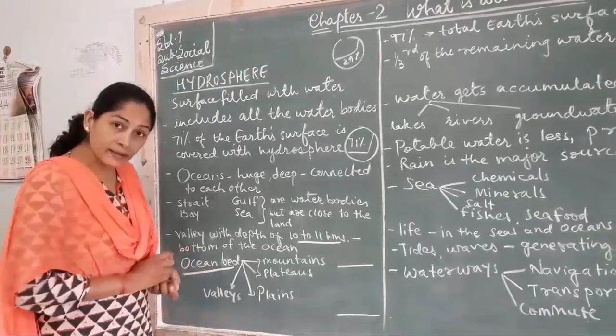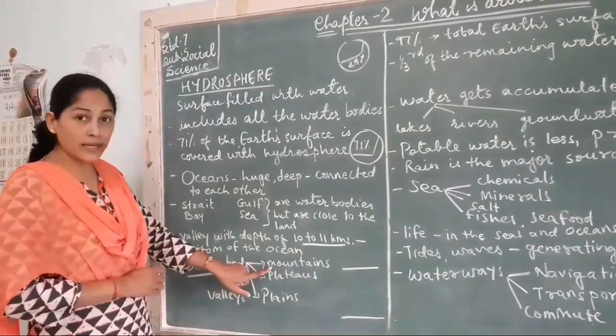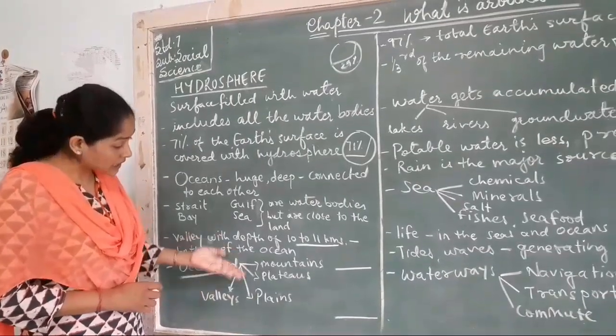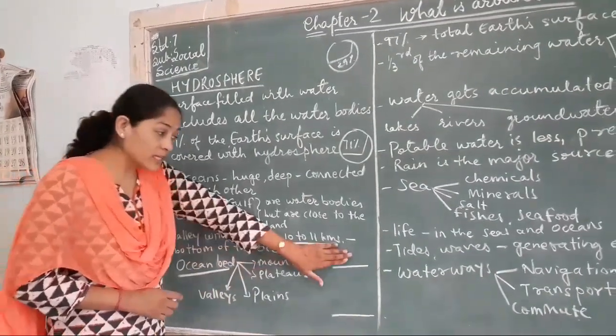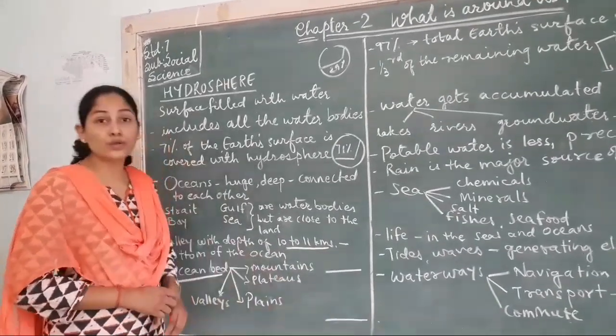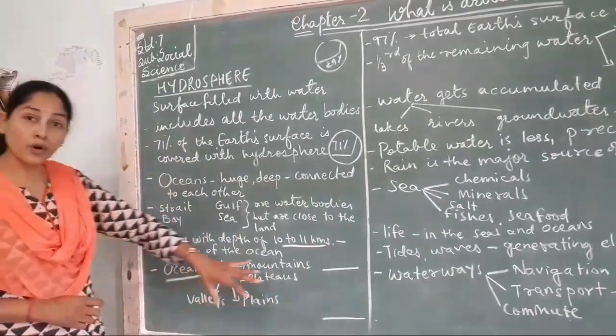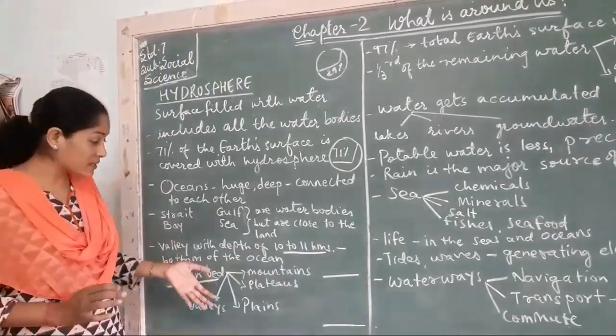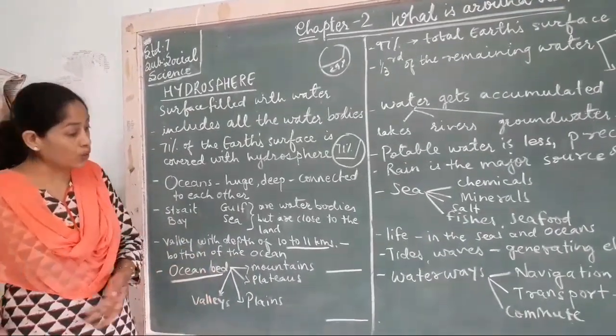In the interior, we find mountains, plateaus, plains and valleys. It means these features we have on the lithosphere, we have them at the bottom of the ocean also. You will find all these things in the ocean too. So they have their own world. Life is there in the ocean and they have their own world.